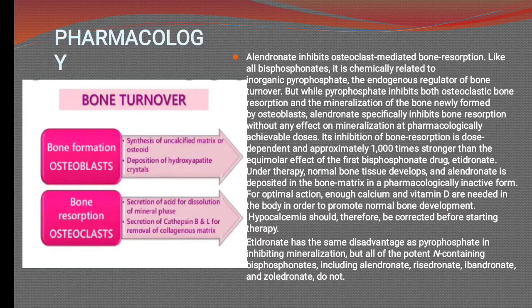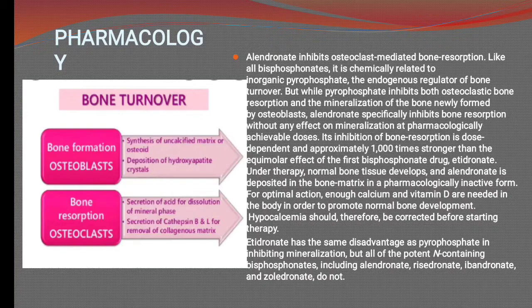Now coming to the pharmacology of alendronate. It is pyrophosphate that inhibits both osteoclastic bone resorption and the mineralization of bone newly formed by osteoblasts. Alendronate specifically inhibits both bone resorption and the mineralization of the bone newly formed by the osteoblasts.